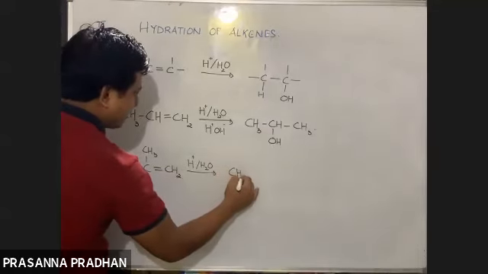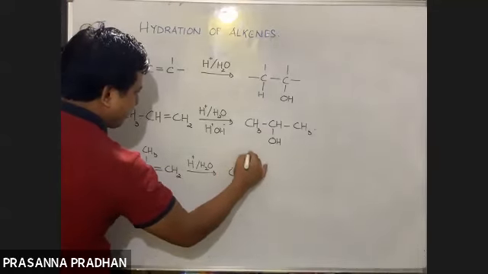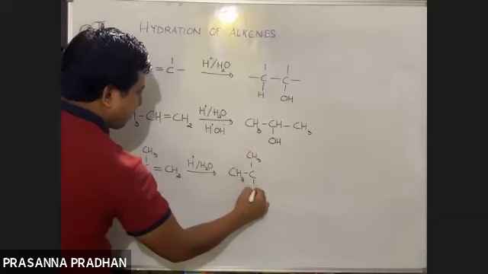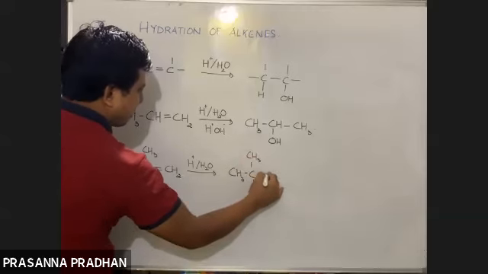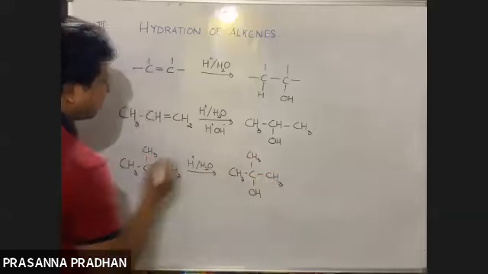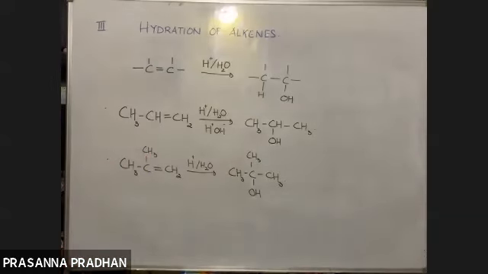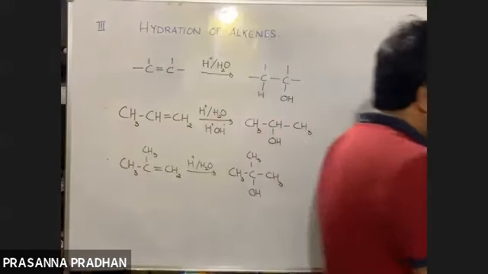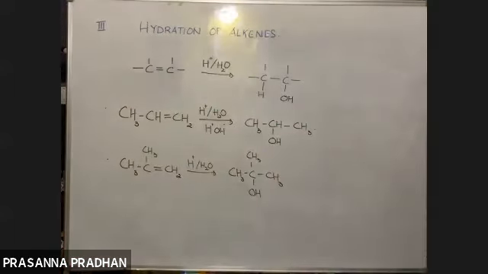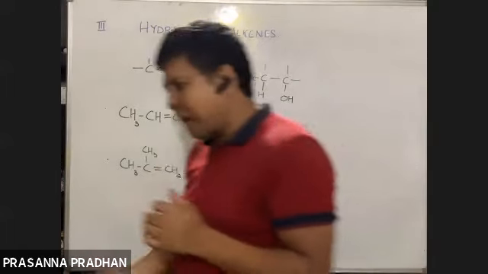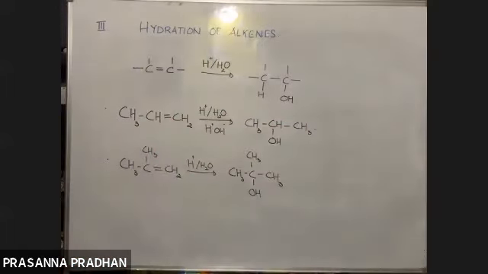Okay, so we get CH3, C. Bas. It's so easy. So alcohols can be prepared by acid catalyzed hydration of alkene. So it's very simple. You have to add water following Markovnikov's rule.